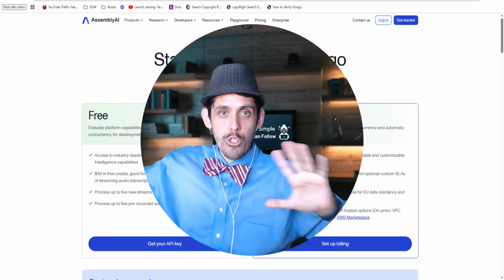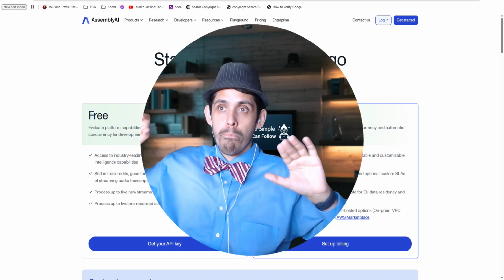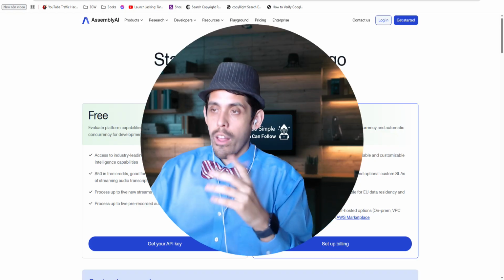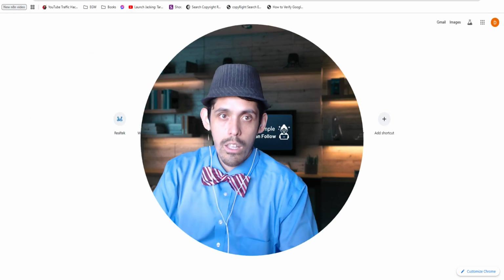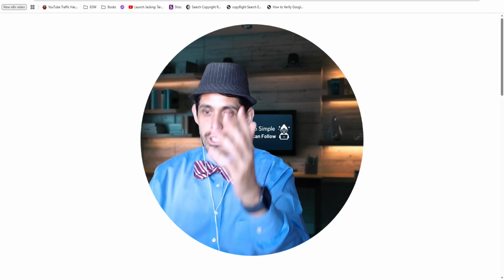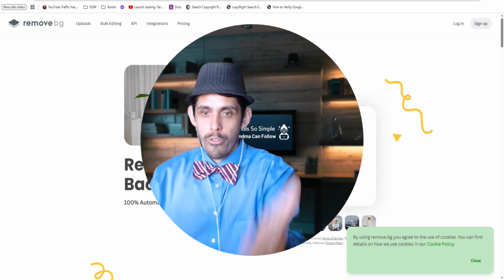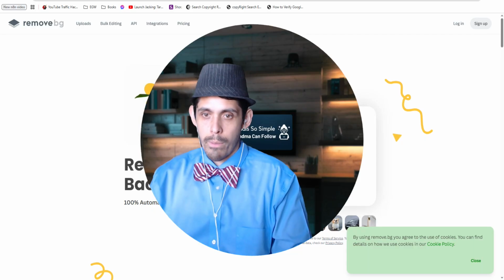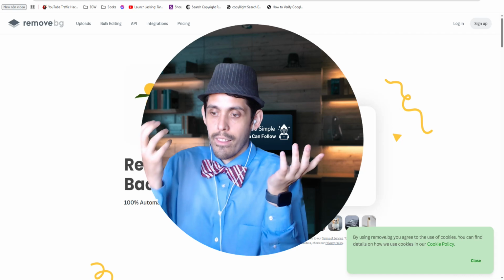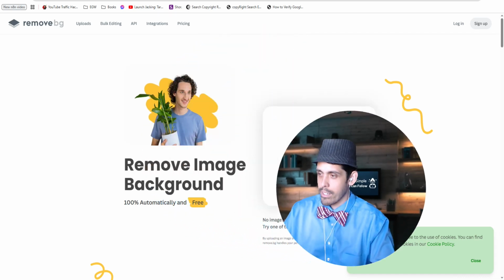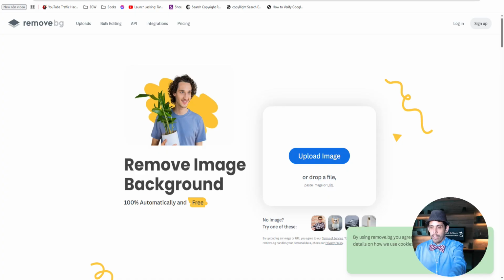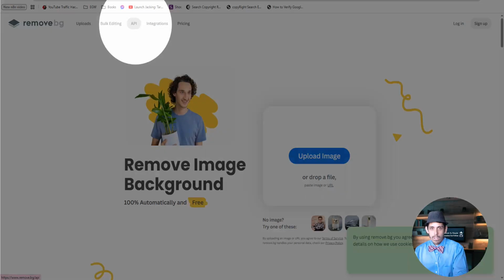has a lot of features, right? But their background remover feature, they were using the API of remove.bg, and I've been using this tool for years to remove a background. And I found out that Canva AI does that feature. So it'll remove the background, and I found out that Canva is using the remove.bg API, as you can see right here.